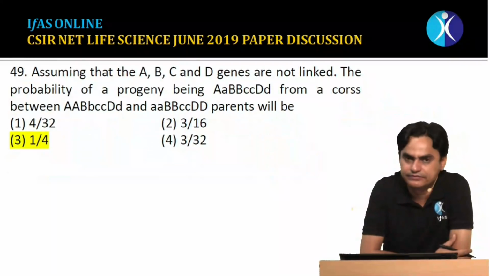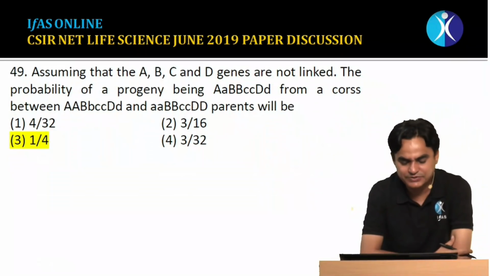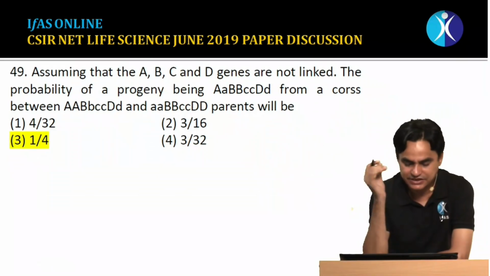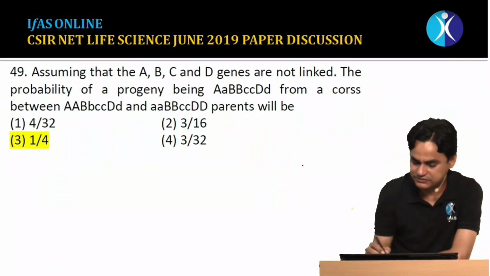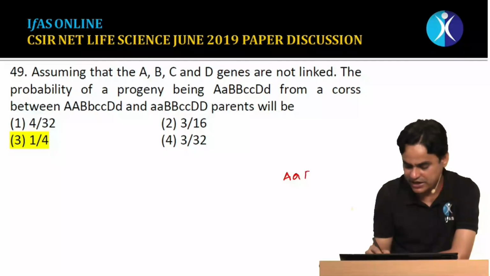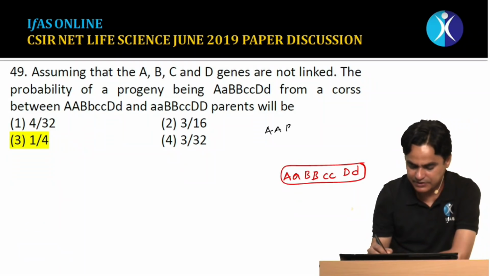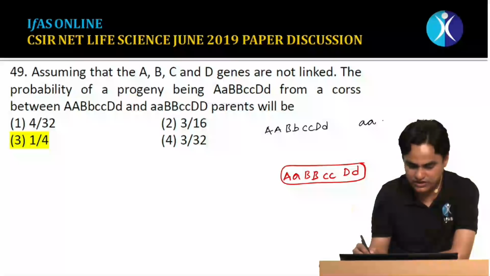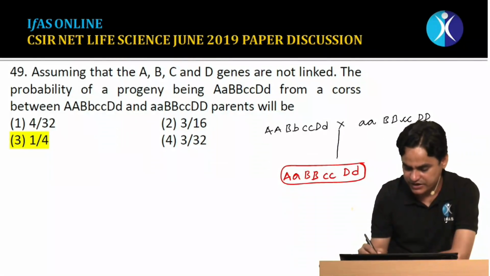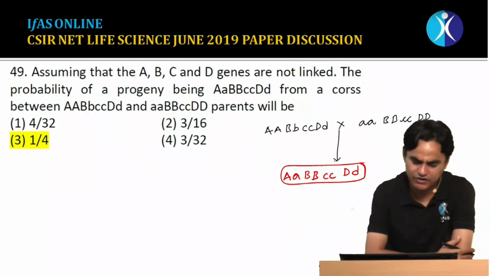Question number 49, basically again it is a question from genetics, a little bit of mathematics is involved. Assume that A, B, C, D genes are not linked, meaning there is independent assortment. What we need is the probability of a progeny being capital A, capital B, small c, capital D, small d, from a cross between one parent that is capital A, capital B, small c, capital D, small d, and another parent that is small a, capital B, small c, and capital D. What is the probability of getting this kind of genotype?